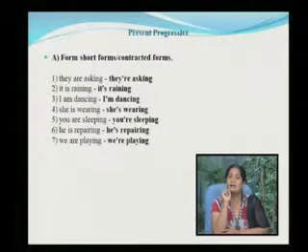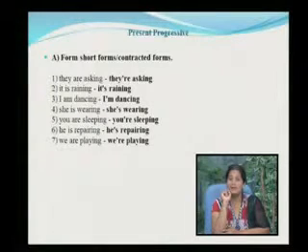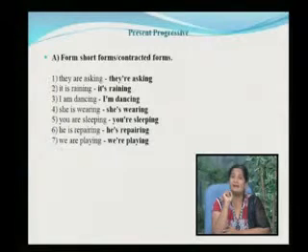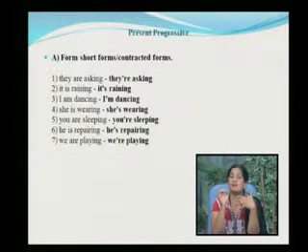I am dancing, I'm dancing. She is wearing, she's wearing. You are sleeping, you're sleeping. He is repairing, he's repairing. We are playing, we're playing. The pronunciation remains the same, but we can use it in the contracted forms.